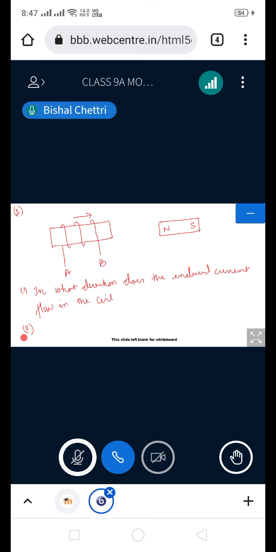And number 2: name the law used to arrive at the conclusion.